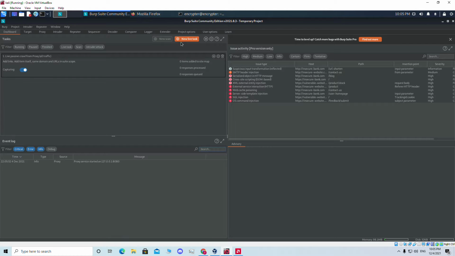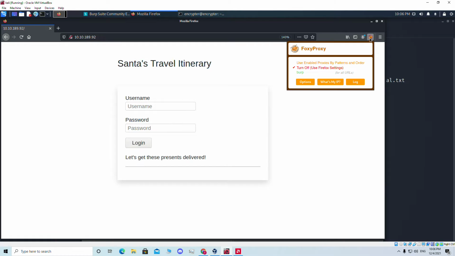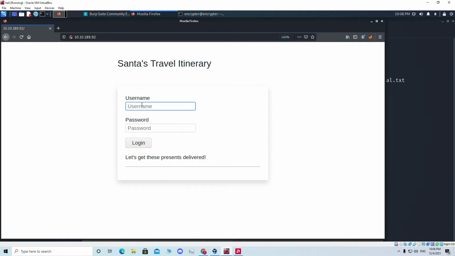So this is Burpsuite, and okay, our Burpsuite is turned on, and we're gonna go to our Firefox and turn on the Burp proxy here. Let's put in the username Santa, because they already told us that the username is Santa. For the password, let's say we don't know the password, so we will use anything, like 1 2 3 4 5. We are about to capture this and modify it, and we're gonna use the fuzzing method for trying all the passwords from the word list. Burpsuite is gonna do it very fast, and I'll show you how to do it.